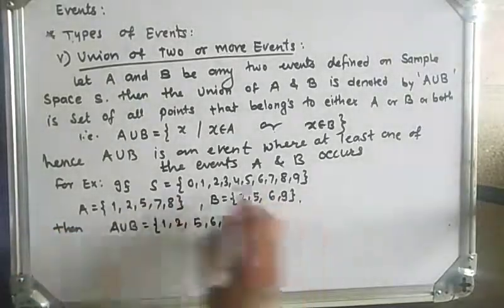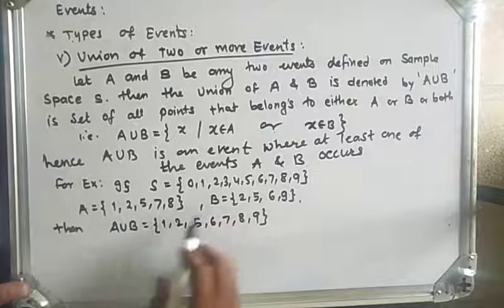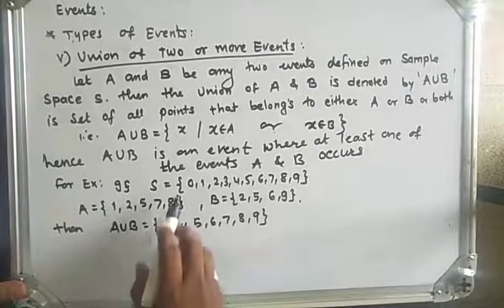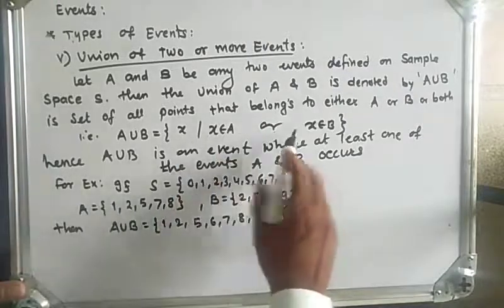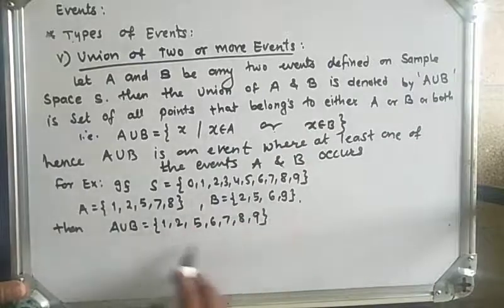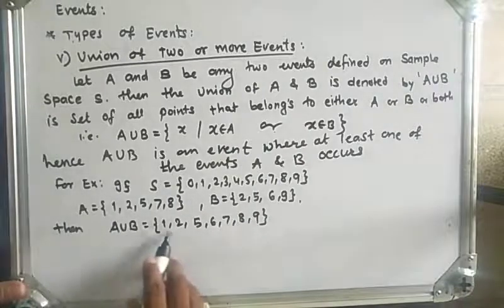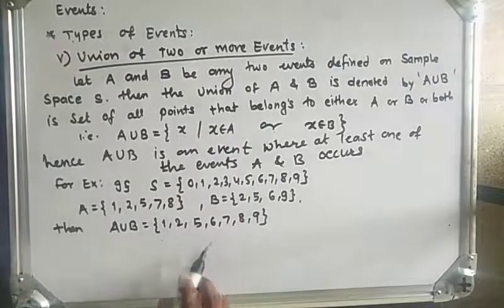So A union B is the collection of all elements, meaning either x belongs to A or x belongs to B.